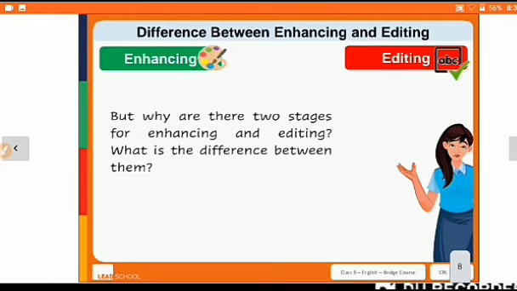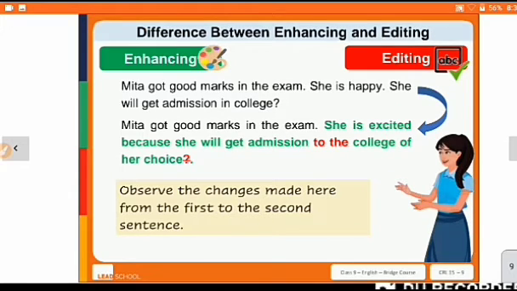We can enhance whatever the grammatical mistakes are there, but no, here we have 2 different steps. Okay, so let's see. With the help of the example, Meeta got good marks in the exam. She is happy. She will get admission in college. Meeta got good marks in the exam. She is excited because she will get admission to the college of her choice.